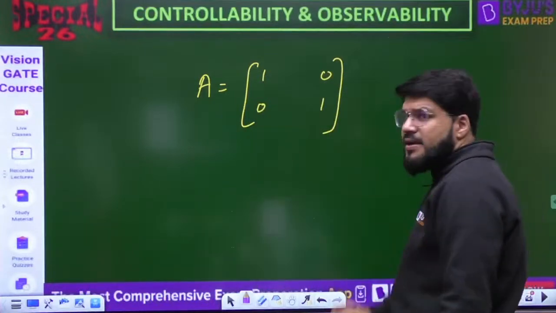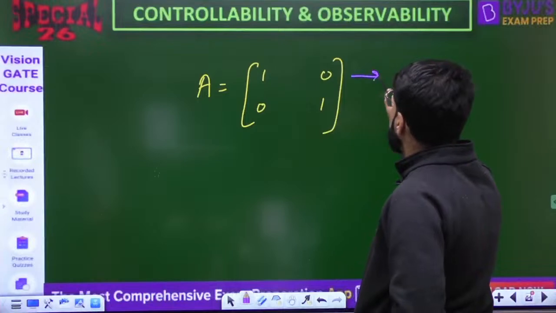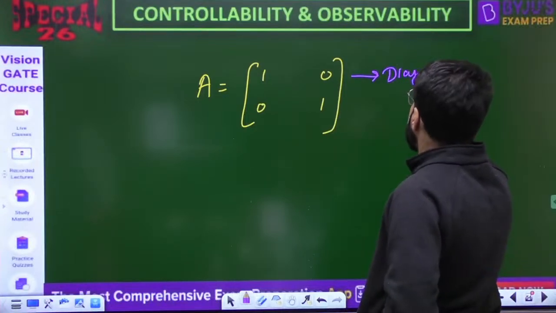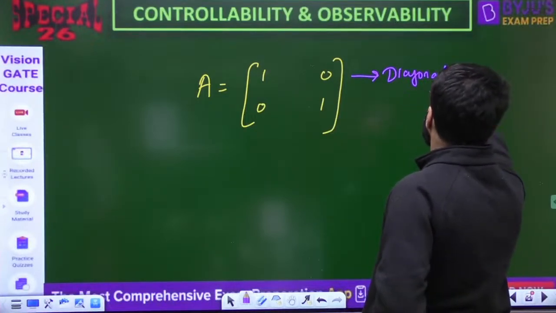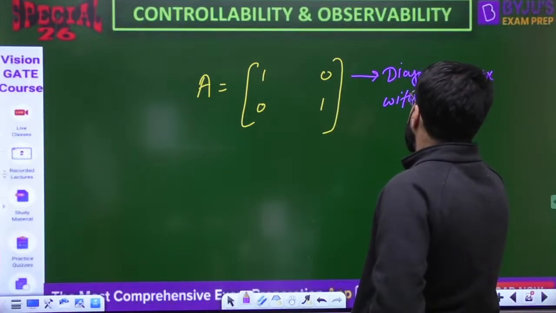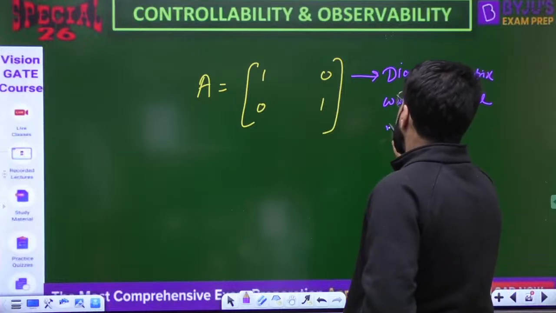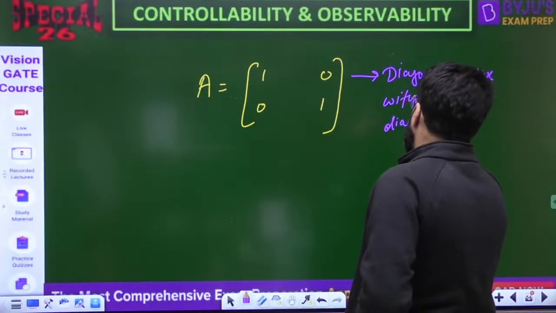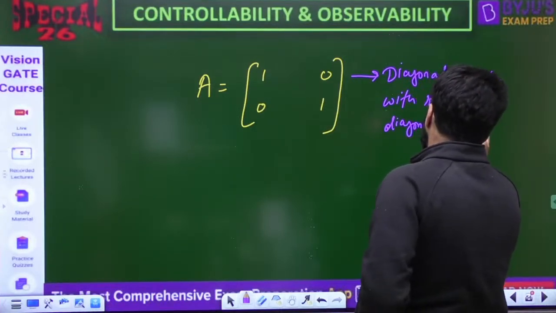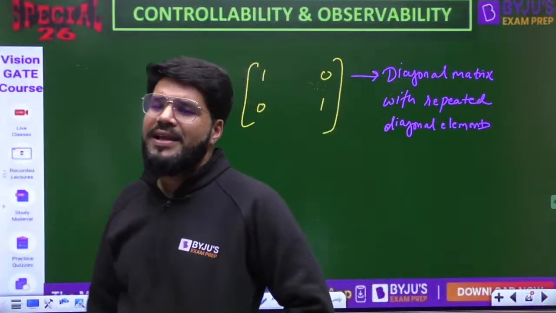Mistake ho gaya na. Is it DCF? It is a diagonal matrix, and you think it is DCF. But it is a diagonal matrix with repeated poles, with repeated diagonal elements. How can it be DCF?